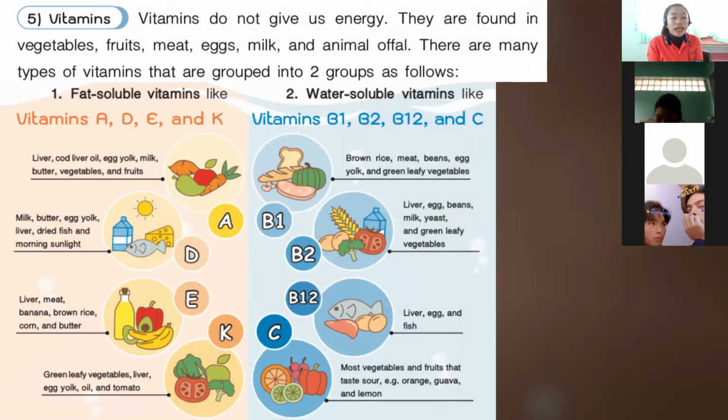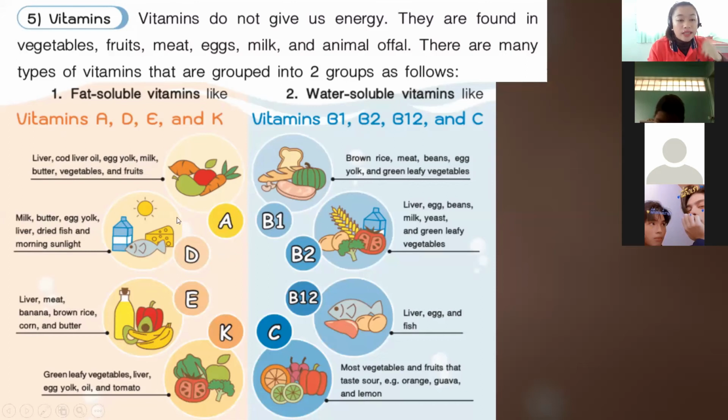Okay, when we say fat soluble vitamins, these are the vitamins that can be dissolved by fat. And water soluble vitamins, these are the vitamins that can be dissolved by water. So we have the first one, which is the fat soluble vitamins. Where do we get these? Vitamins A, D, E, and K.